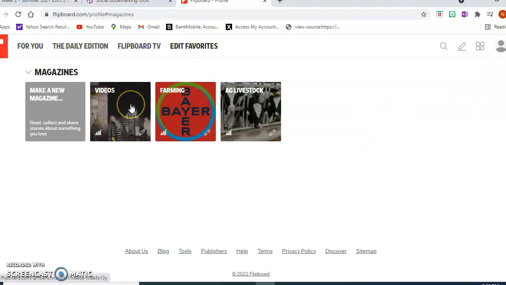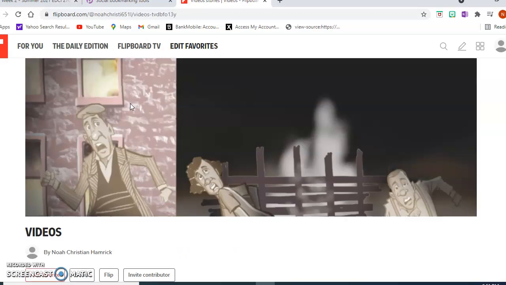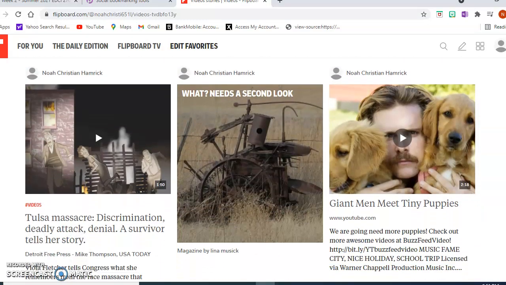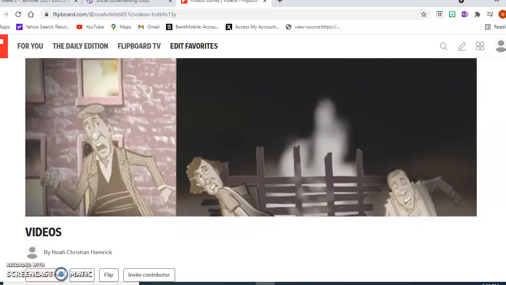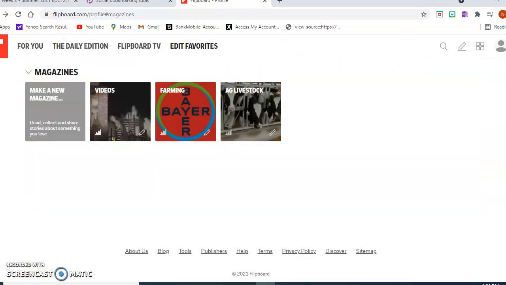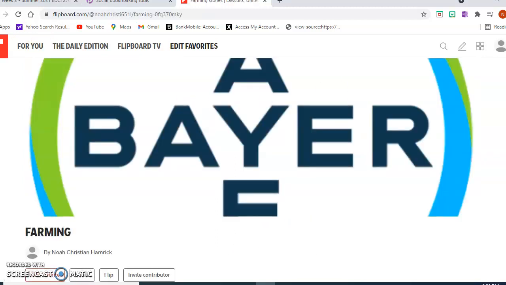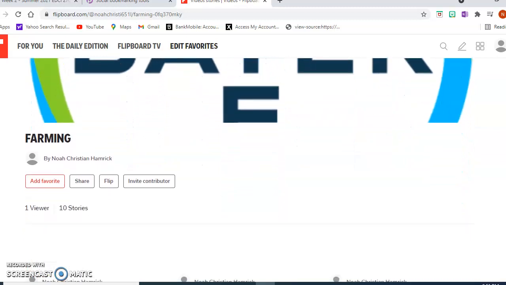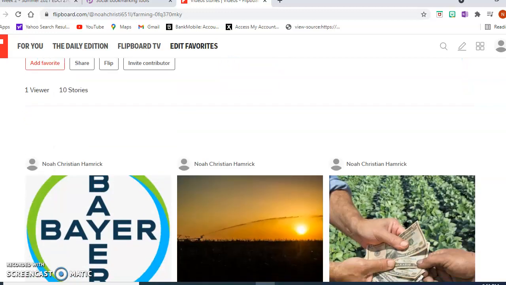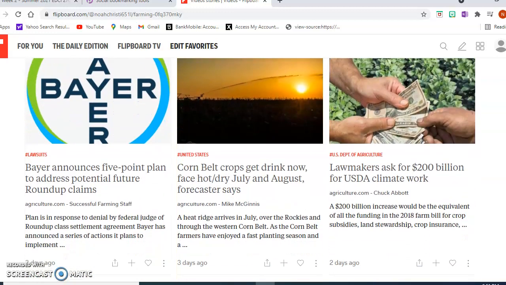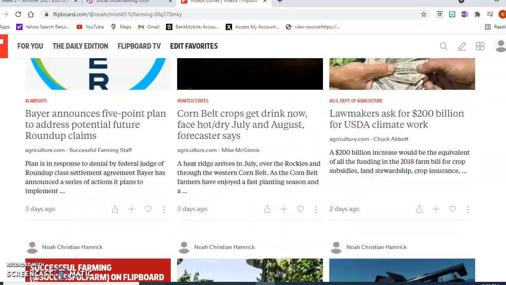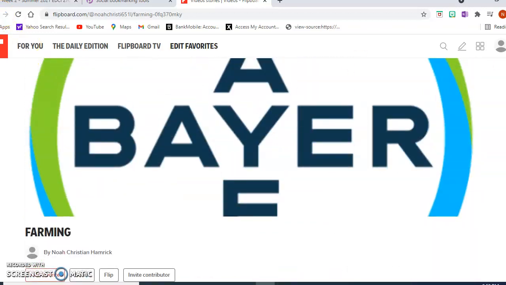So diving in, I have 3 magazines here, which are like my collection. In this one, I just have a video and a couple other stories down here that are up here. So there's only a few in this one. If I go back and go into the farming one, this one relates more to my life, what I do, and kind of coming into the theme. You can tell I have 1 viewer and I have 10 stories in here. They're all listed below. These are all ones that I found interesting, stuff I want to reflect on later on, possibly using for teaching. So that's another collection.